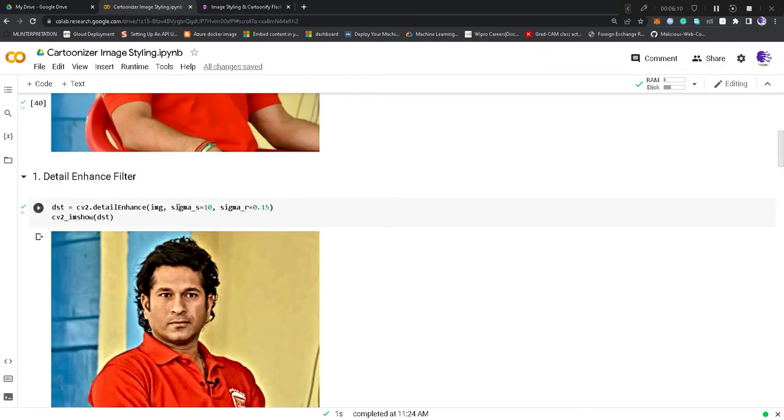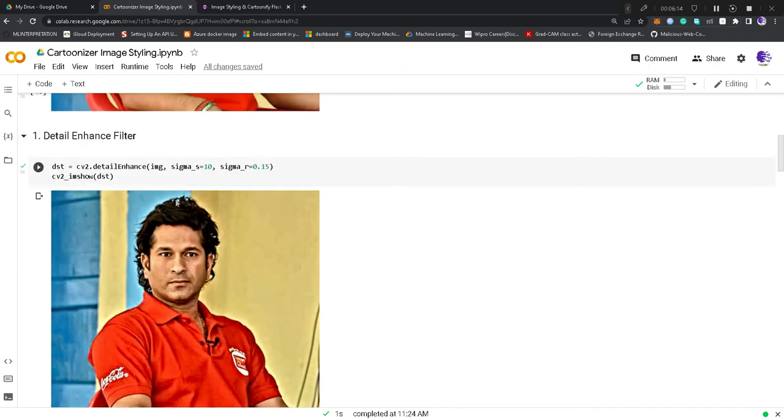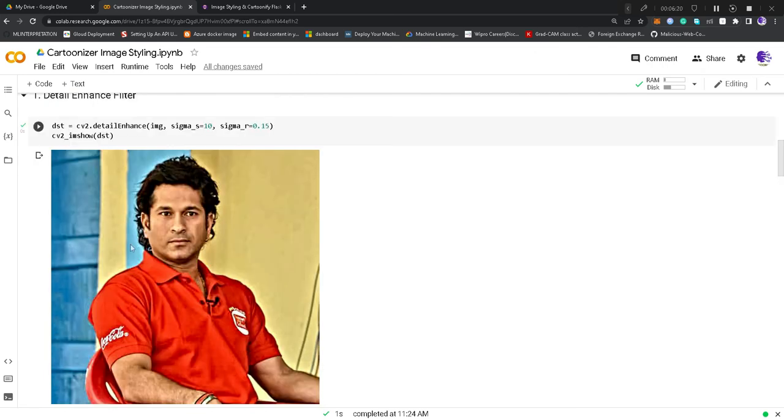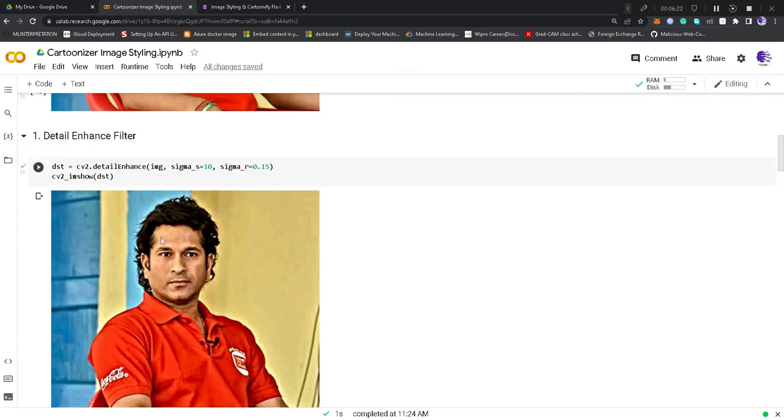What sigma s is doing here is that basically it is the smoothing parameter. It smooths the pixels by taking the average of the neighboring pixels, and that's why it provides a smoothing effect.